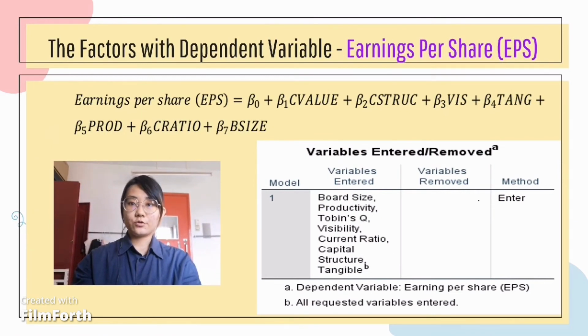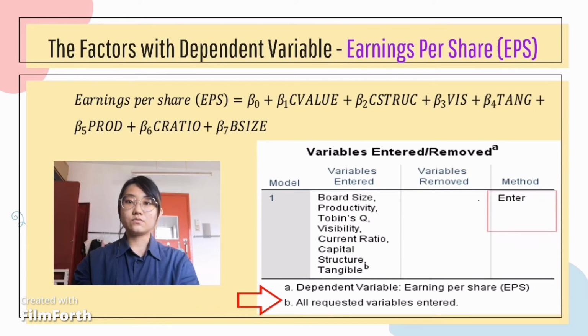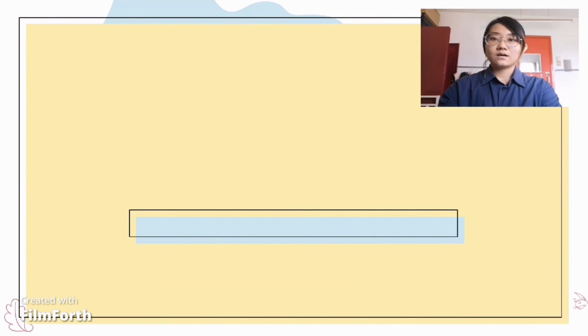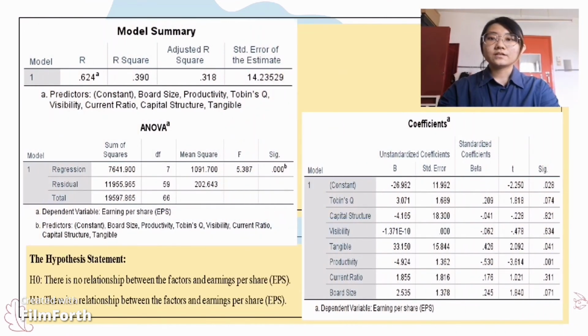This is the result of regression analysis for the factors with EPS. This is the equation of EPS and the 7 factors. Next, all the independent variables are entered, and the enter method is used. Next, based on the model summary, the R-square value 0.39 is considered a low effect size for the sample. However, this sample can still proceed to the next step as long as the R-square is larger than 0.